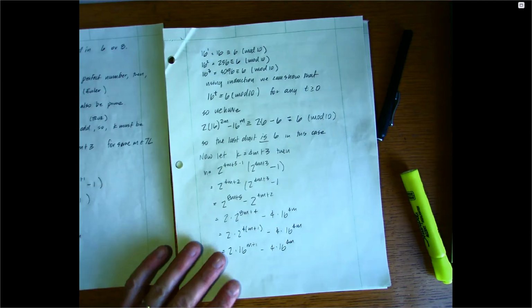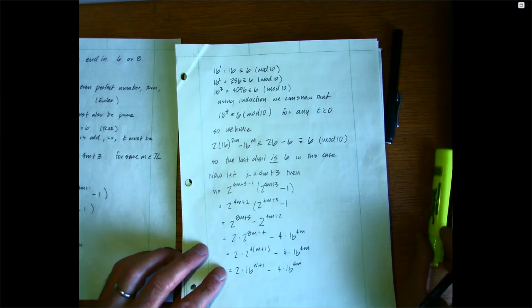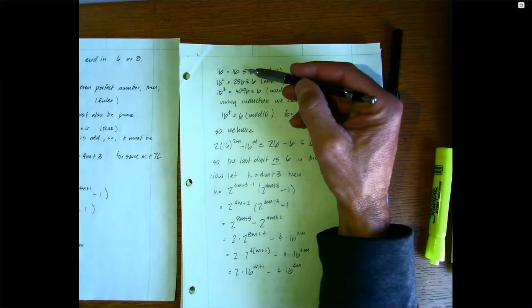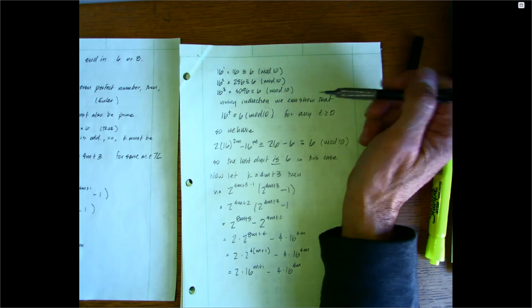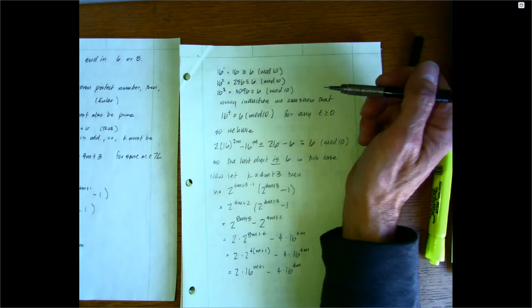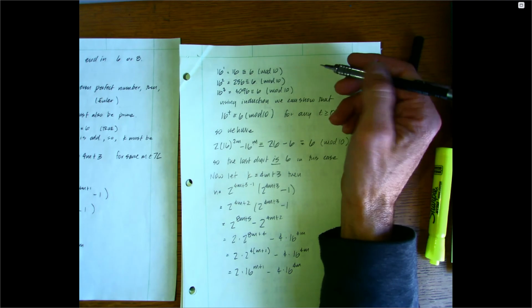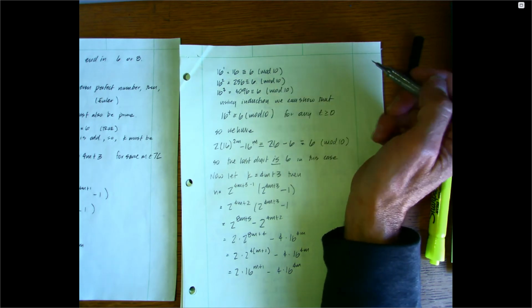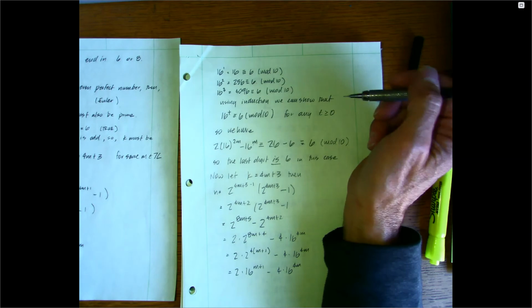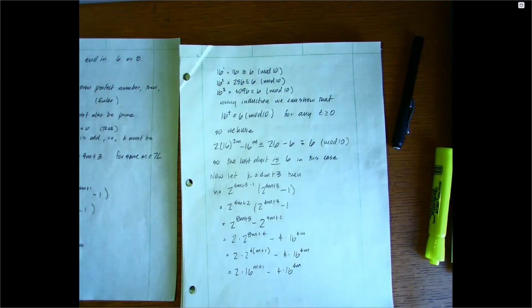And now take a look at how 16 behaves in mod 10, right? So let's see, 16 to the first is equal to 16, it's 6. 16 to the second is equal to 256, it's 6. 16 to the third is equal to 4096, it's 6. So we could use induction and we could show that 16 raised to the t is always going to be congruent to 6 mod 10 for any t. So what do we have here?